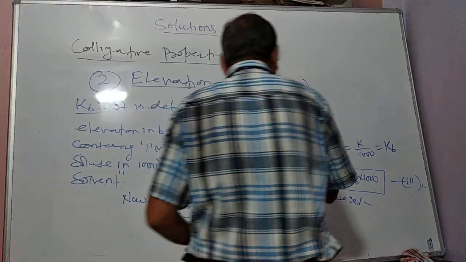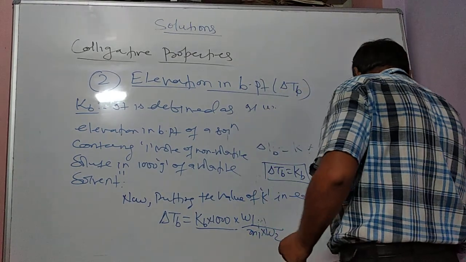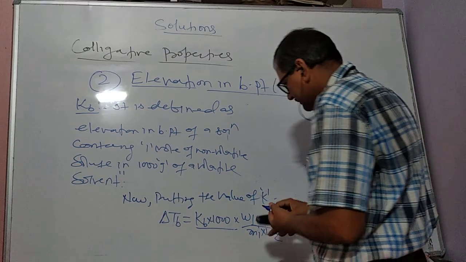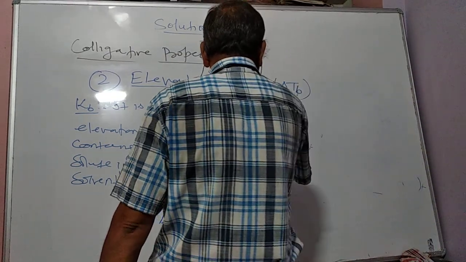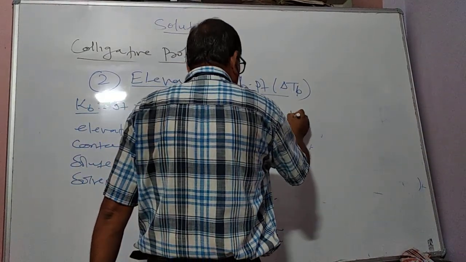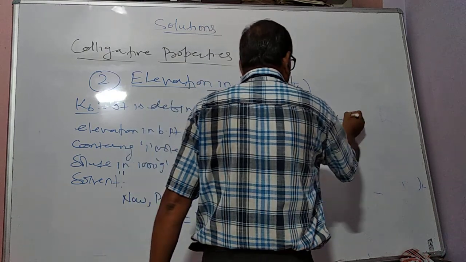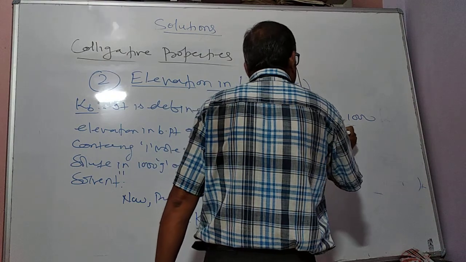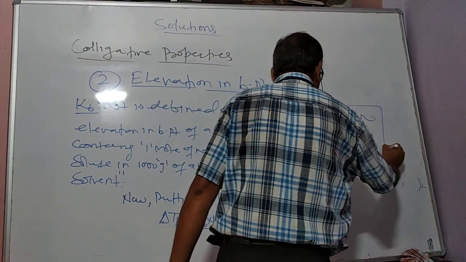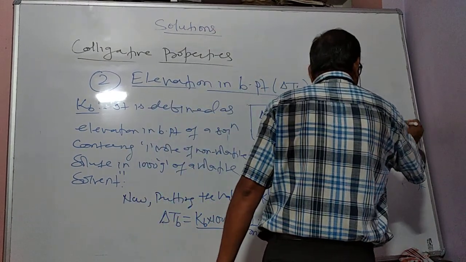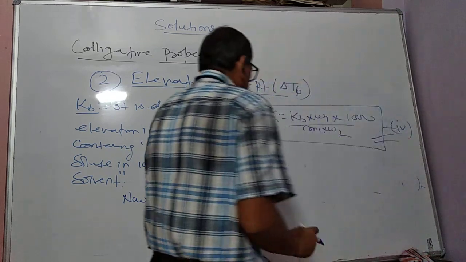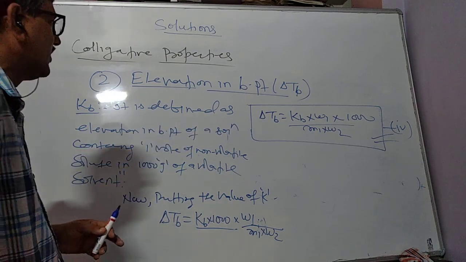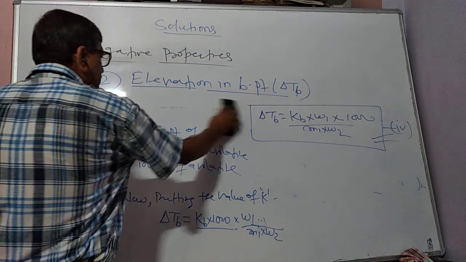Now we will rearrange this equation. We will get delta Tb is equal to Kb into W1 into 1000 by M1 into W2. This is our final equation number 4. So this is the final equation for solving numerical problems in elevation in boiling point.